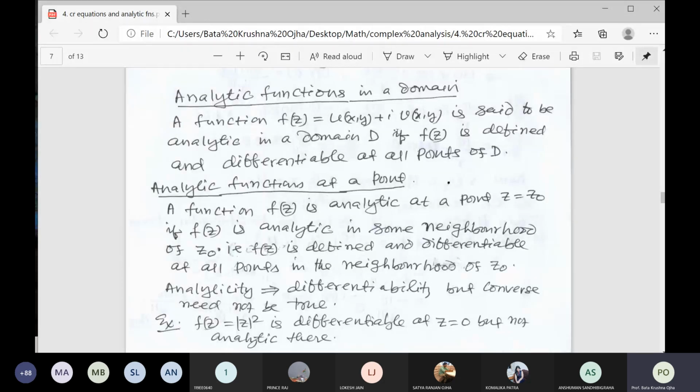That is called an open disk. It includes x squared plus y squared less than 1, or mod z less than 1. It includes all the interior points of the circle mod z equal to 1, or x squared plus y squared equal to 1. Interior points.